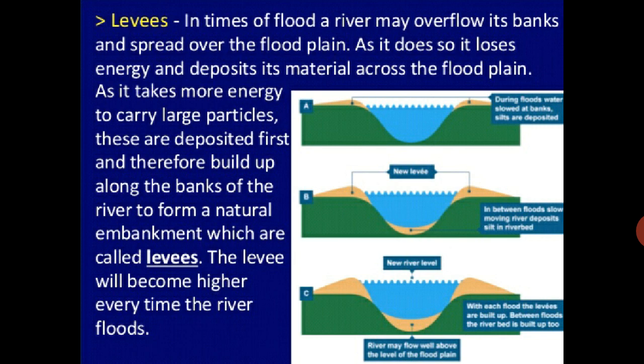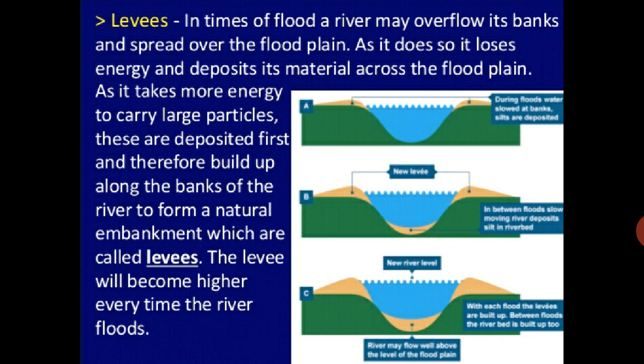You can see in the picture that the river extends up to the green side when there is a flood. The original width of the river is the blue part only, but the river extends up to the green part when the flood is there. After the flood, the river comes back to its original width, and whatever extra deposits the river has left remain on that side.